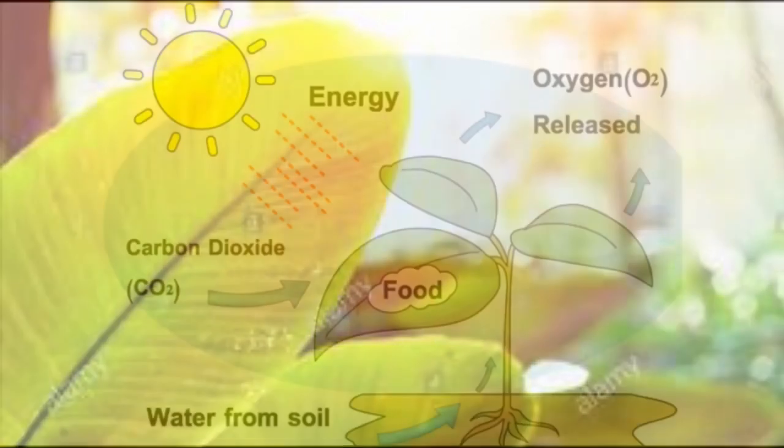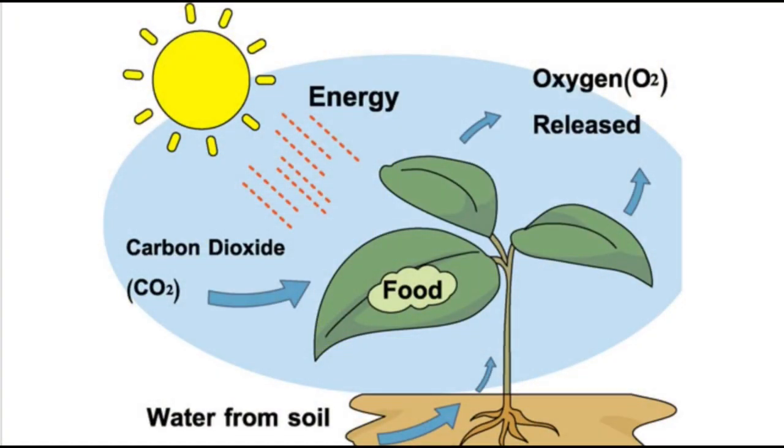Since the synthesis of food occurs in the presence of sunlight, it is called photosynthesis. Photo means light and synthesis means to combine. So we find that chlorophyll, sunlight, carbon dioxide and water are necessary to carry out the process of photosynthesis. It is a unique process on the earth.